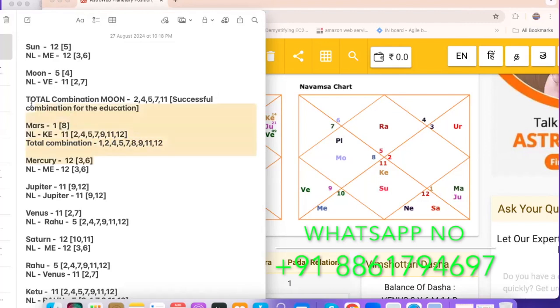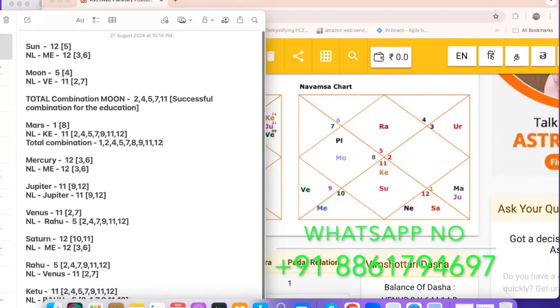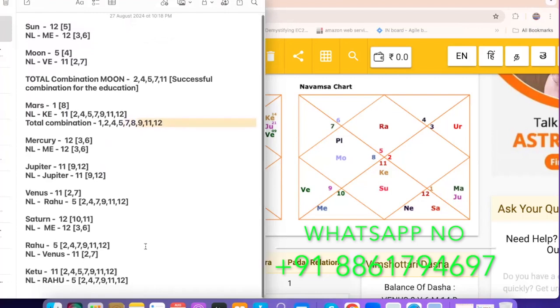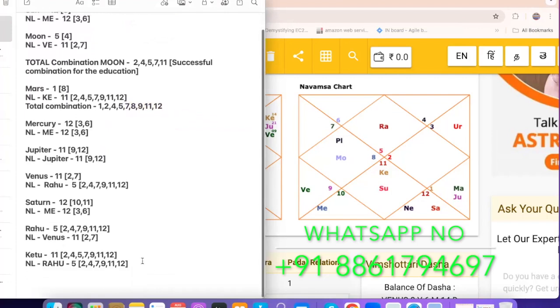Now if you see these two combinations, the first year and second year might be good, but in the third year and fourth year he might have got a little bit less, because of certain factors that I will tell you guys. Okay, marks will be very much less, because of this number 8, 5, 8, 12. Okay, I will tell you why the person has faced this.